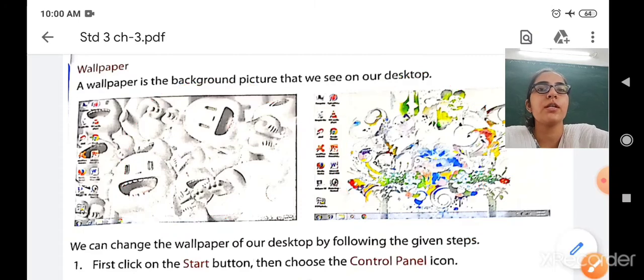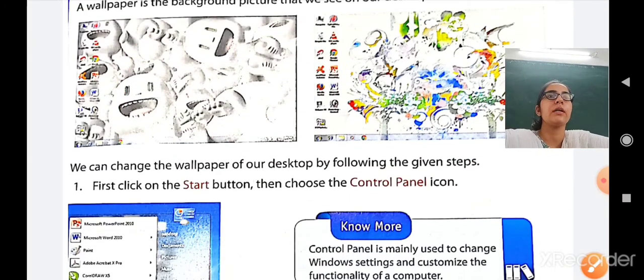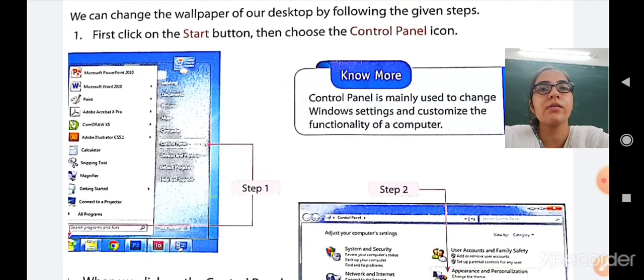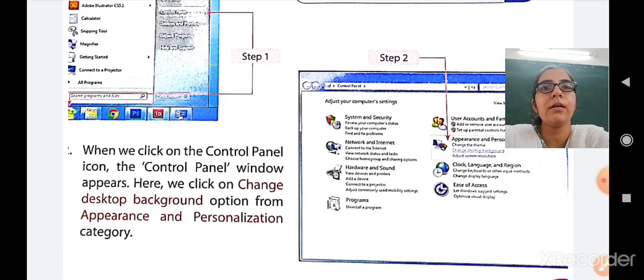If you want to change the wallpaper, then you have to follow the given steps. First, you have to click on the start button. Then you have to go to the control panel. Okay, so after going to the control panel icon, a control panel window appears. Here we click on the change desktop background option from the appearance and personalization category.